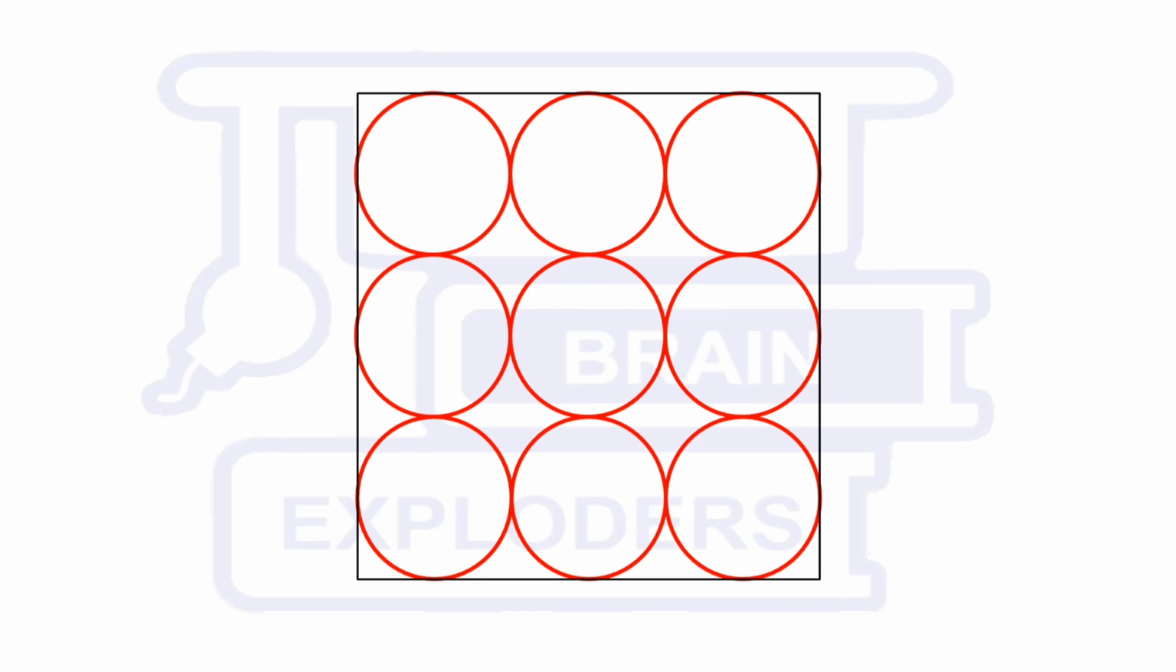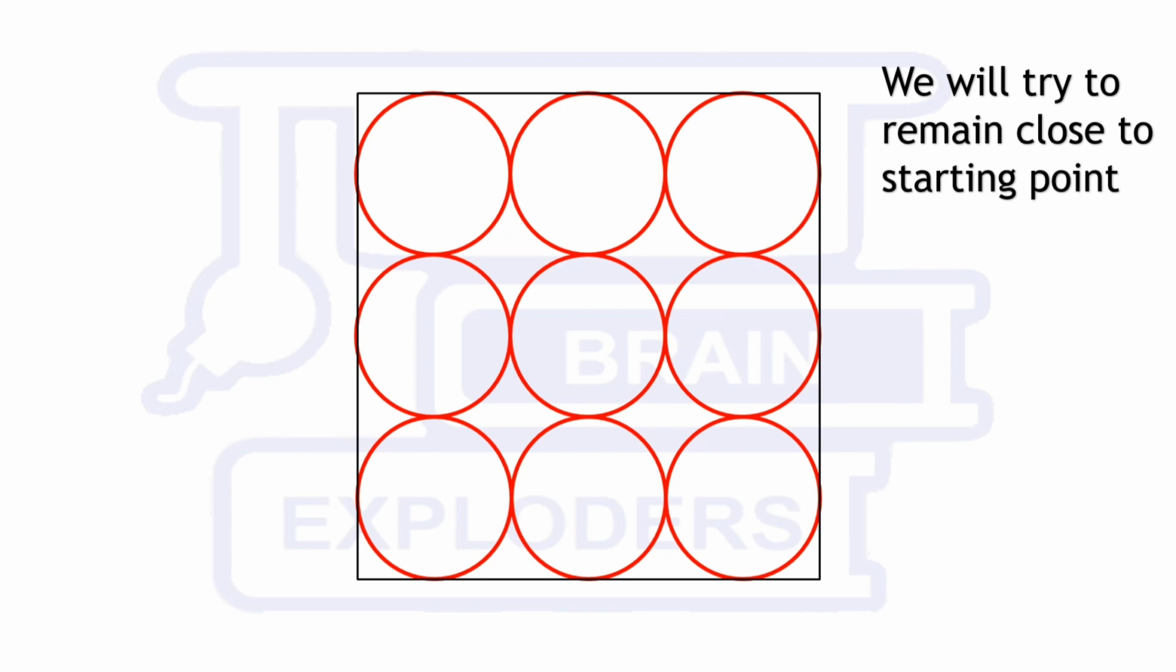Now what strategy should we use to make our path longest? We will try to remain close to the starting point, and this will help us in making our path longer and longer. So we start from this corner, and we will try to come towards the starting point again,